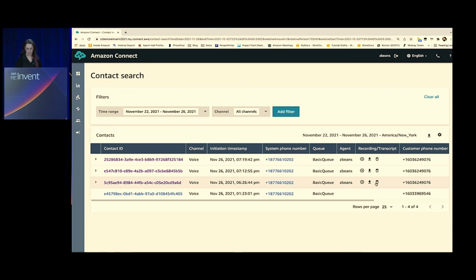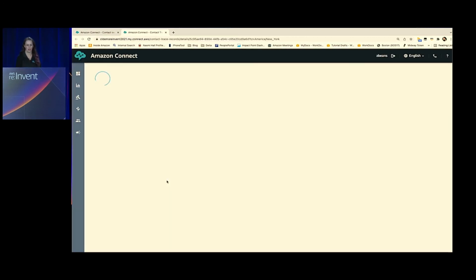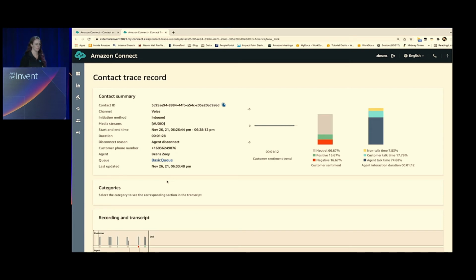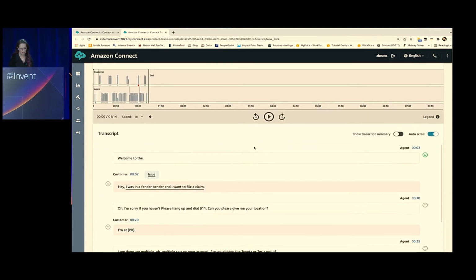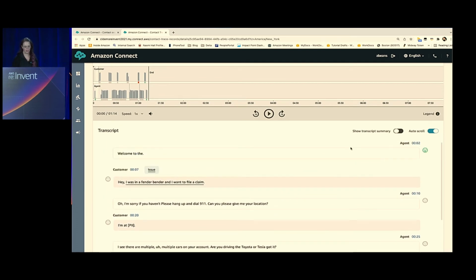We can see, you can download the call recordings from this page, and there are some things you can do to get some of the metadata directly from that call. But when we open this contact, it'll put us into the contact trace record analysis page. And I want to go directly to the new feature we're announcing with call summarization within this page.